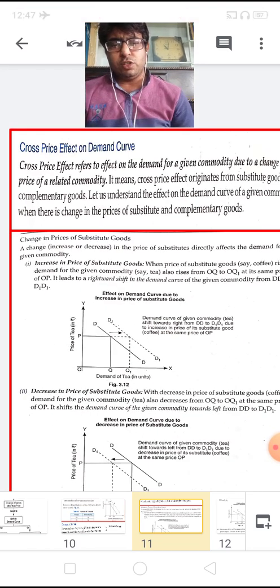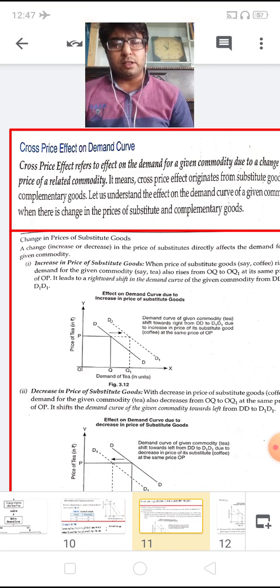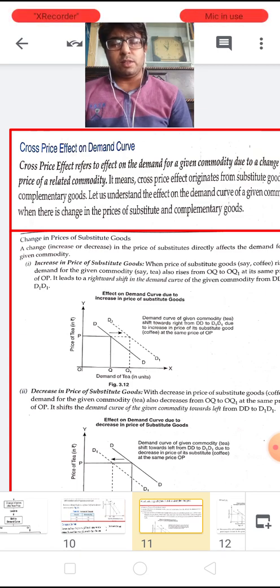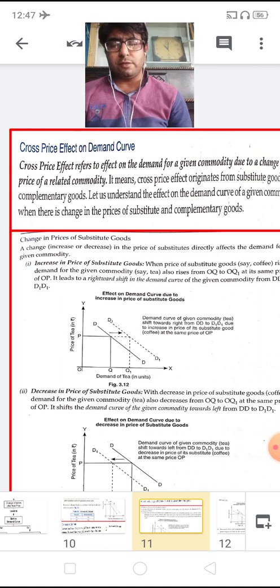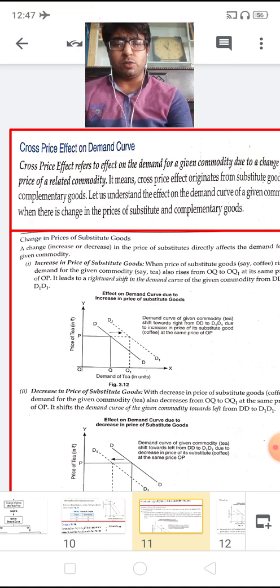A change, the increase or decrease in the price of substitute goods directly affects the demand of the given commodity. This change can be better understood with two different cases. The first is the increase in the prices of substitute goods.